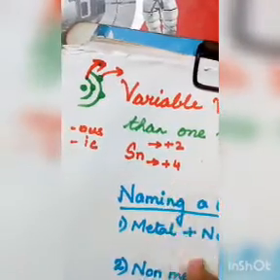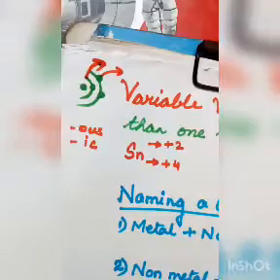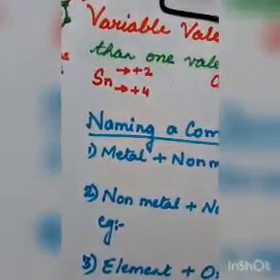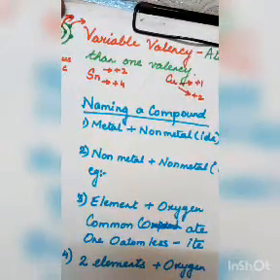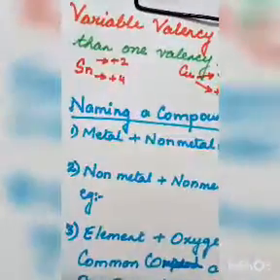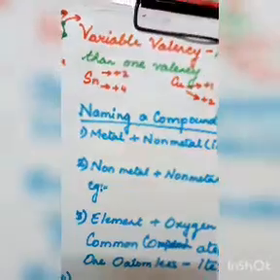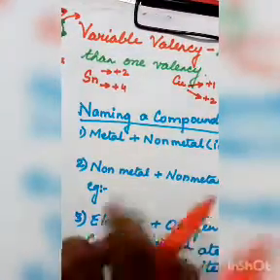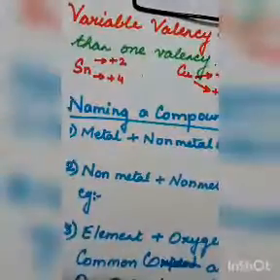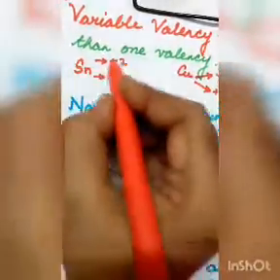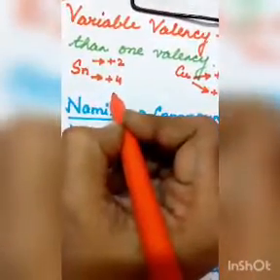There are a number of examples of this variable valency, like tin. Tin has two valencies, +2 and +4 valency also.